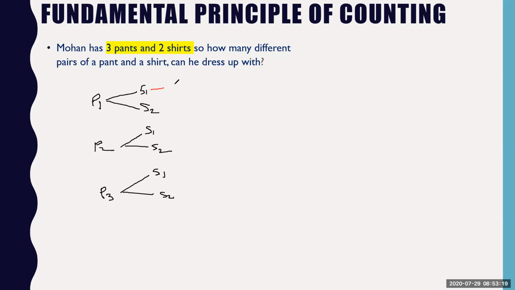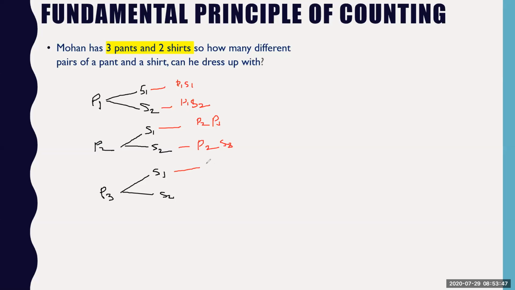So the possibilities here is now pant 1 and shirt 1 is one possibility. Second possibility is he can wear pant 1 and shirt 2. Now, third possibility is that he will choose pant 2 and shirt 1. And another possibility that he will choose pant 2 and shirt 2.